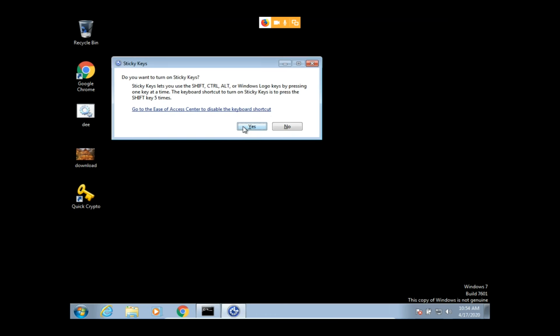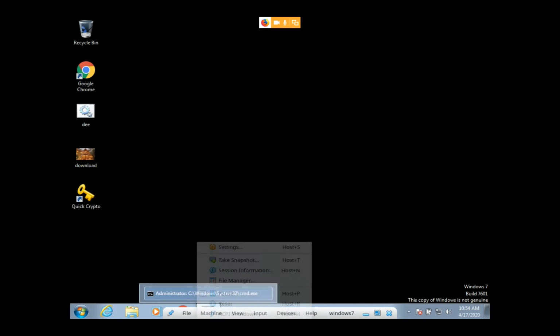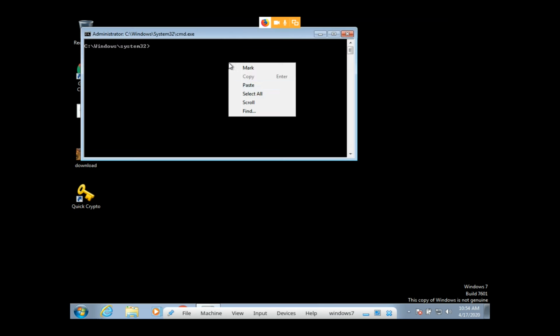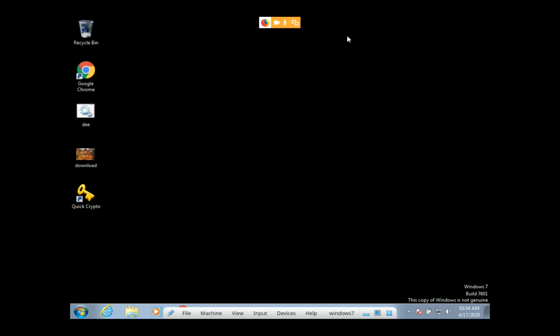Okay, so what you have to do? I have to open this. Sorry, this is the CMD, and I have to paste the command. I have pasted it, and here the operation is successfully completed. Okay, and after that close this, and after hitting the shift key 5 times, 1 2 3 4 5,